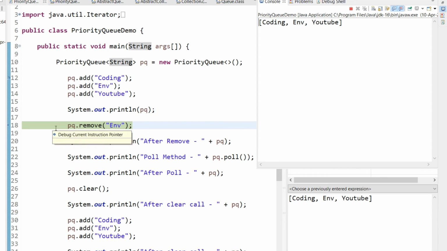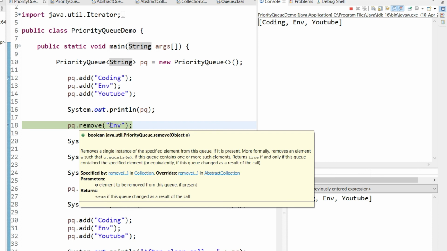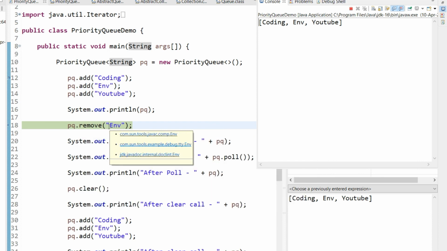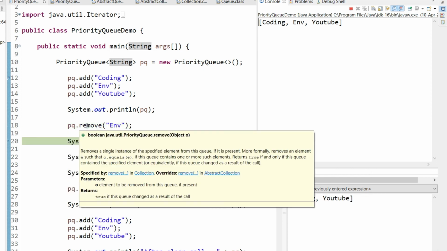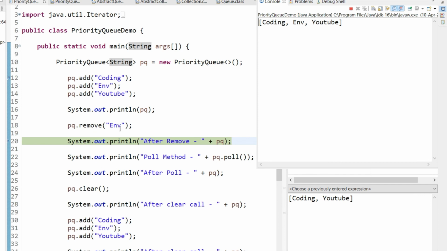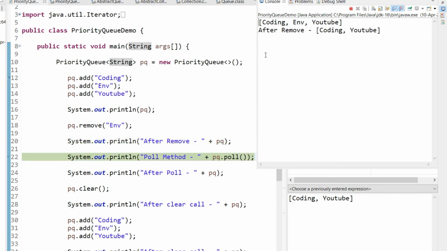I can remove any element by using the method remove and specifying that particular element. And if that element is present in the queue, we can remove it. So see here, I called this remove method, and that env got removed from this priority queue. After removing, we can print this and see that the priority queue is left with only these two strings, coding and YouTube.